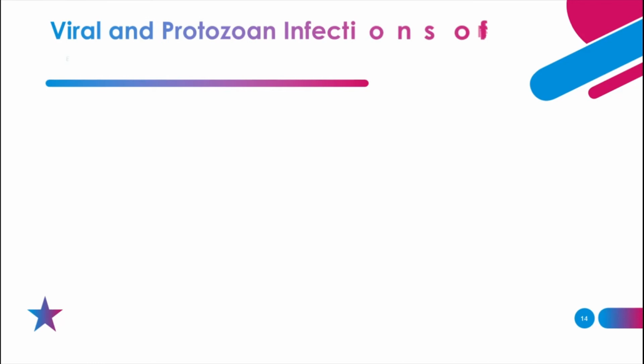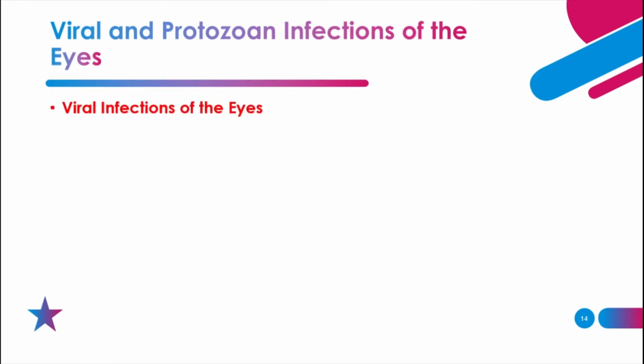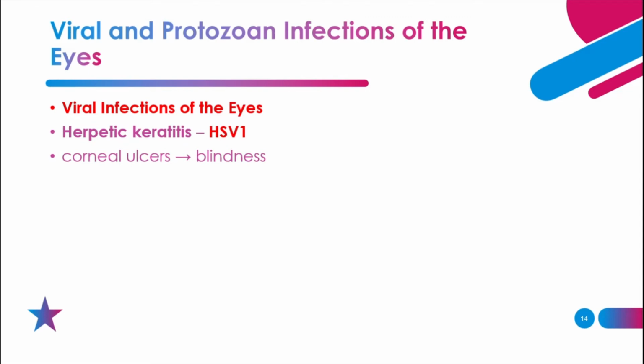The next one we will see the viral and protozoal infections of the eyes. In this case, first one, the viral infection of the eyes. The major is the herpetic keratitis, that is the HK. It is the viral infection of the eye caused by the herpes simplex virus.